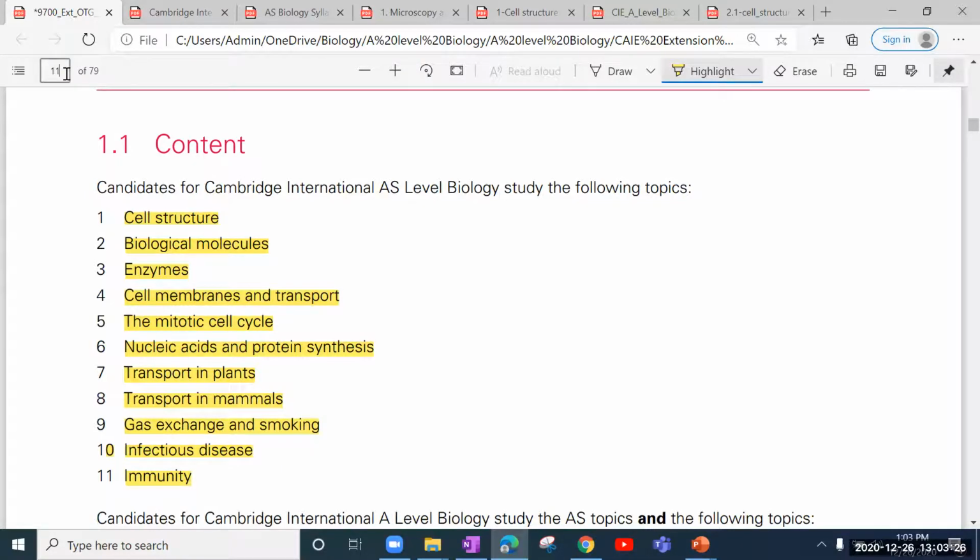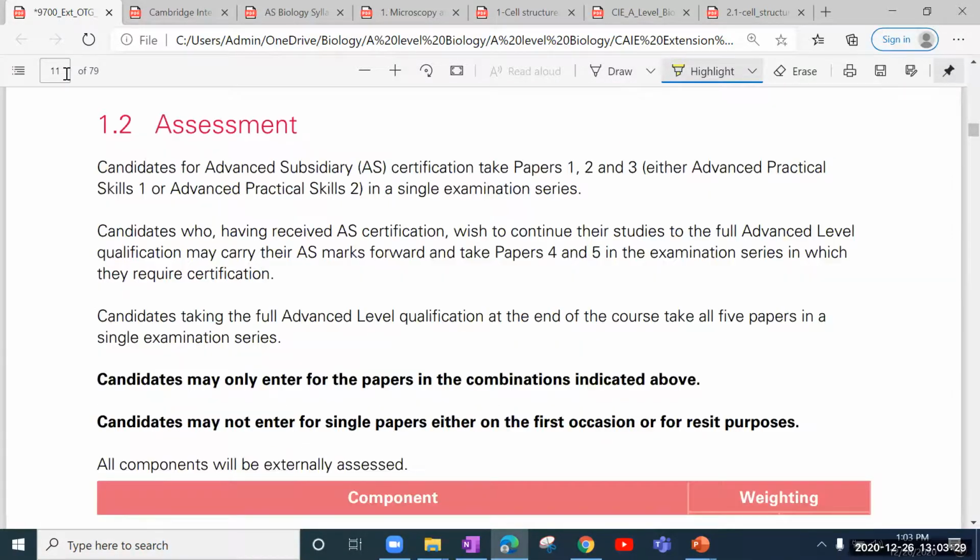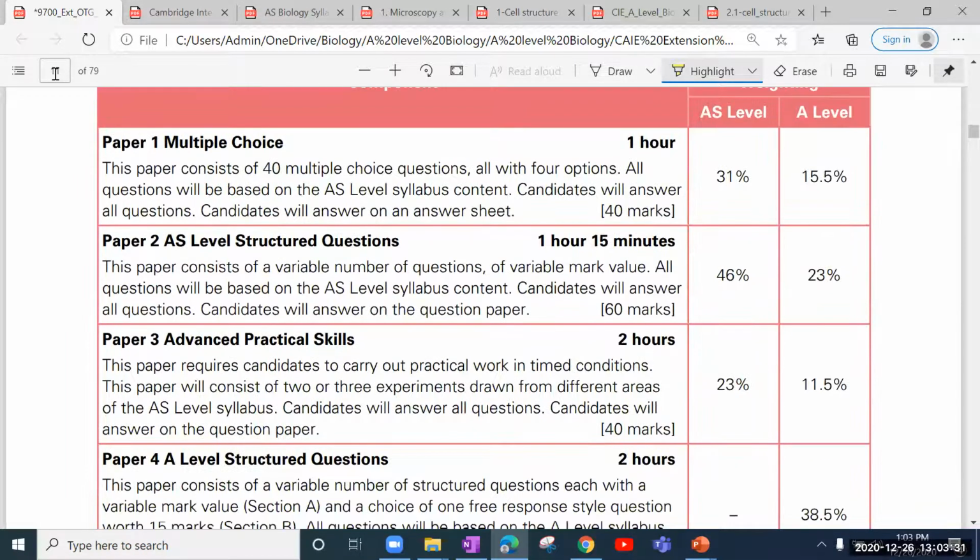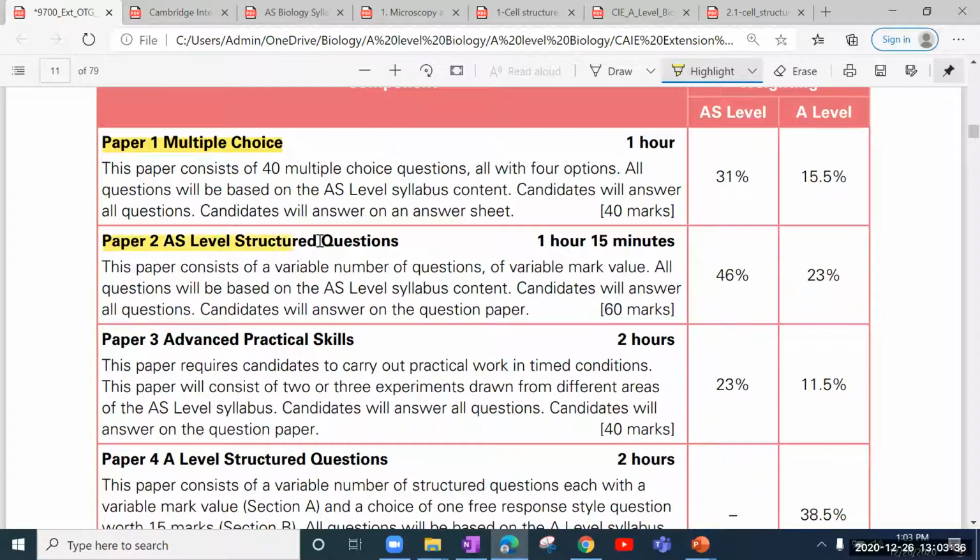And coming to the paper pattern and assessment criteria. In AS level, you will be appearing for three papers. Paper one, which is multiple choice, paper two, which is structure level questions, and then paper three, which are advanced practical skills where you have to perform experiments hands-on and then write your readings in the question paper. The multiple choice question paper is of 1 hour and it is of 40 marks. You will be given 40 questions which will have 4 options and you have to mark the correct option. This paper constitutes 31% weightage of your AS level mark percentage.